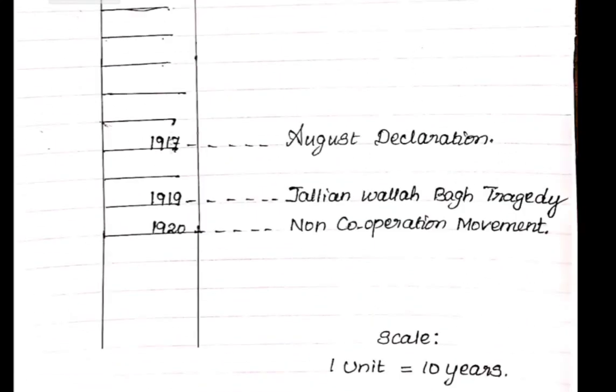I told already, 1916 I did not mention here, but you can write 1916 Lucknow Pact. Then 1917 August Declaration. 1918 First World War came to an end, as I said, so I did not write anything here and left that area. 1919 Jallianwala Bagh tragedy, yes, I mentioned it.